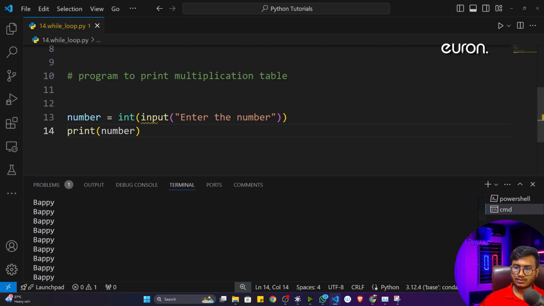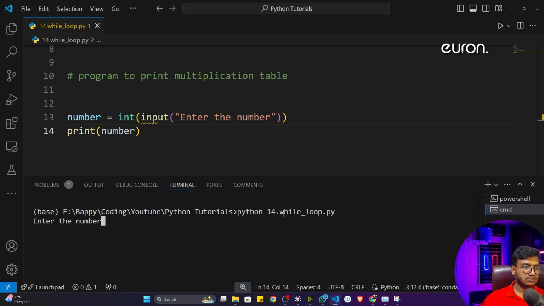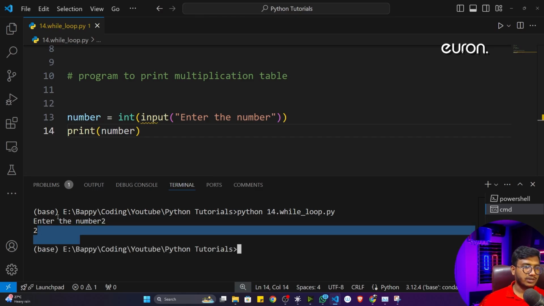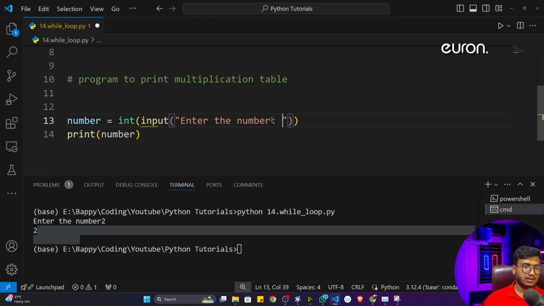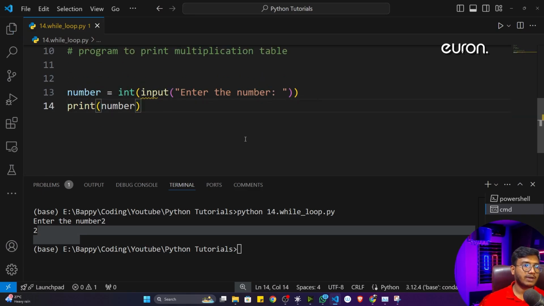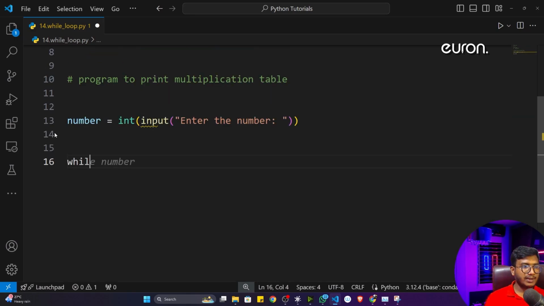So I can execute. Let's say if the number is 2, it will print 2 here. Okay, here I will take a while loop, and here I have to give a condition. For the multiplication table, how many times will it print? It will print 10 times, I think you know. Okay, 10 times it will print.